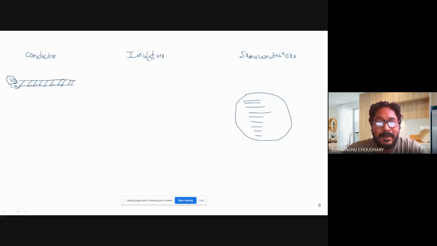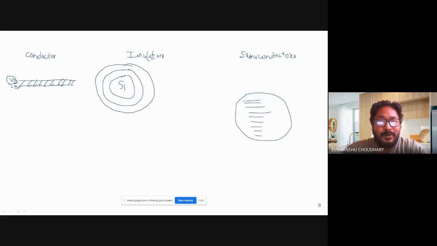For example, silicon has 4 valence electrons. Valence electrons means the electrons present in the outermost orbitals. So this is silicon. Silicon has a nucleus, and then you have orbitals around this silicon atom.